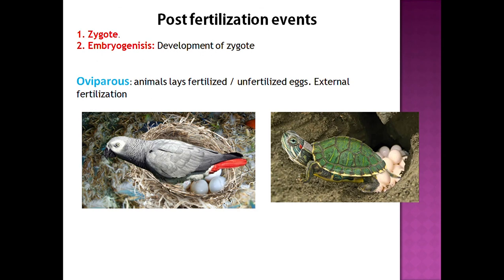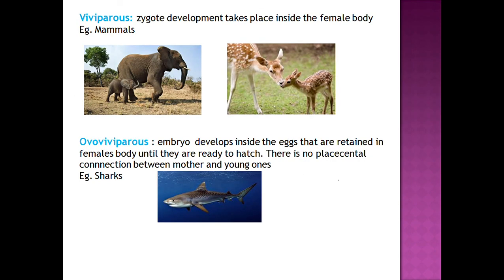Okay, now there are various terms, that is oviparous, which is included in your textbooks. Oviparous animals are the animals which lay eggs, and which lay fertilized and unfertilized eggs. Examples are birds and reptiles. Whereas viviparous animals are those in which the zygote development takes place inside the female body. Example, the mammals. Okay, where internal fertilization takes place.